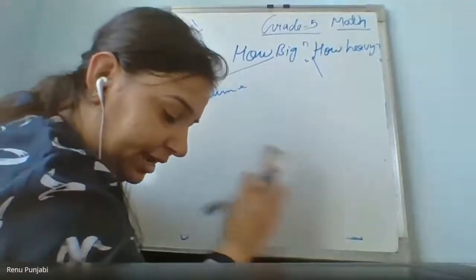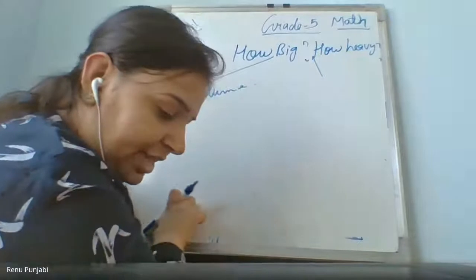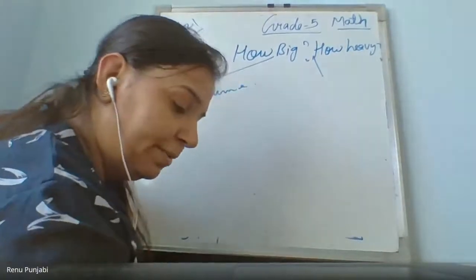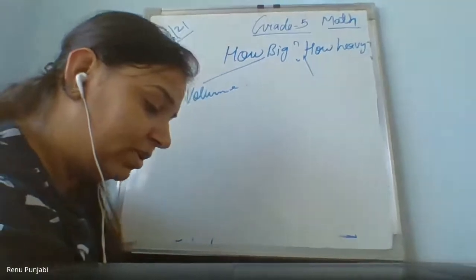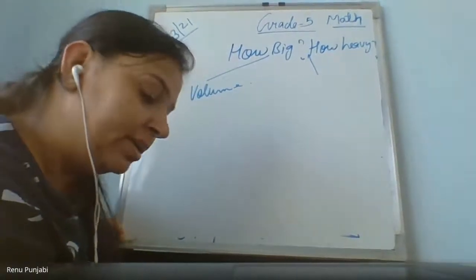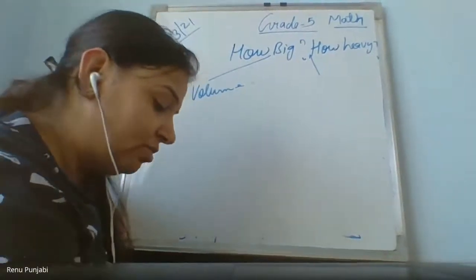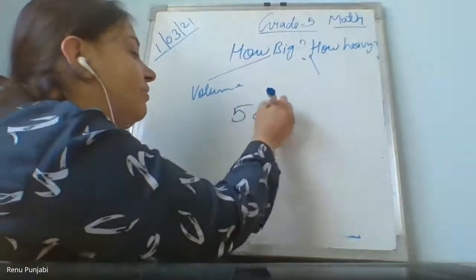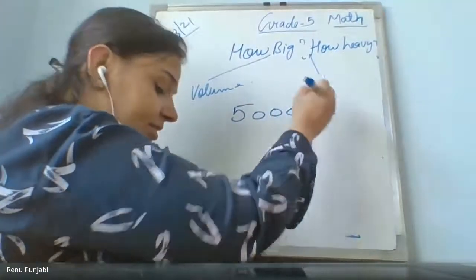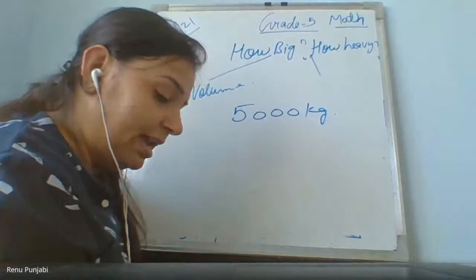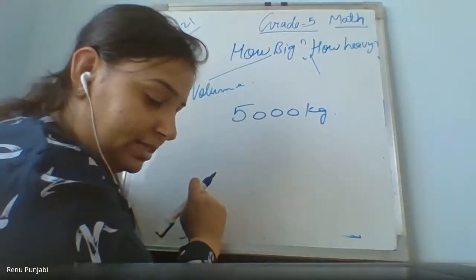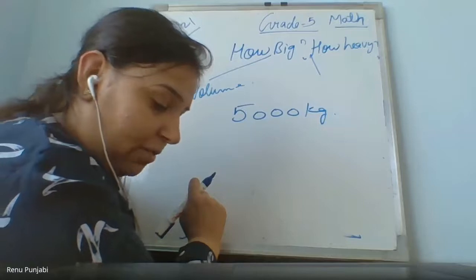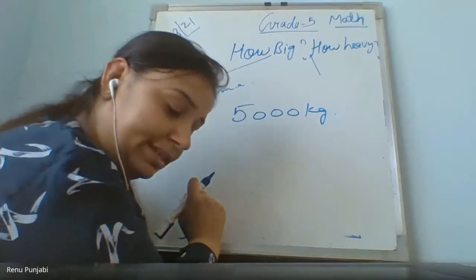Can you guess the weight of the heaviest animal on the earth? That is an elephant, so 5,000 kg is the weight of the elephant. And the blue whale is 35 times more. So how many thousand kg does it weigh?